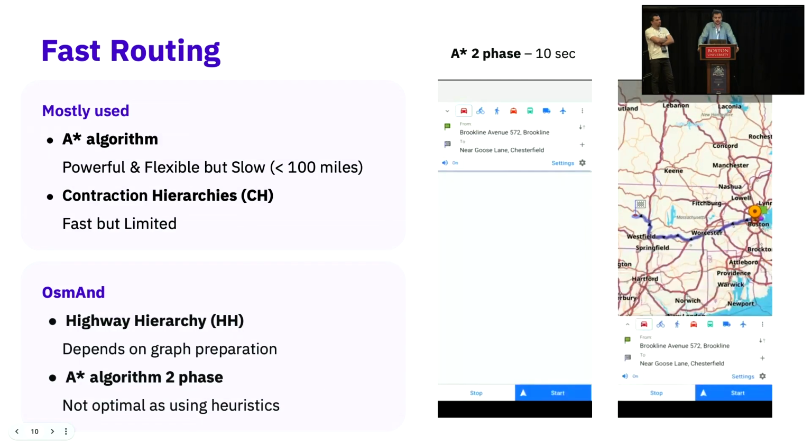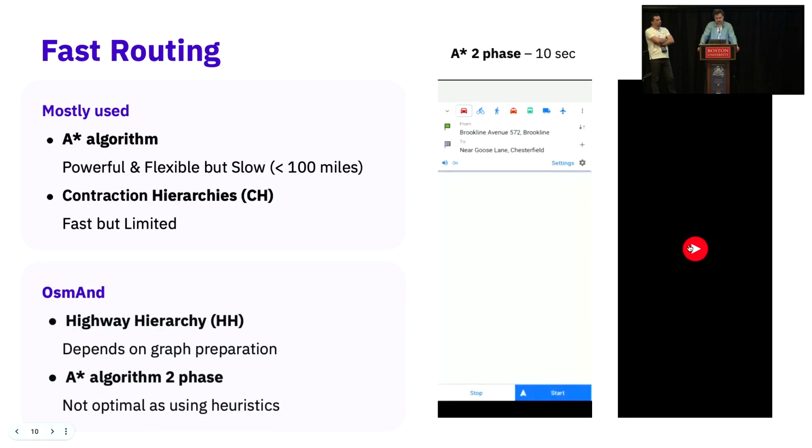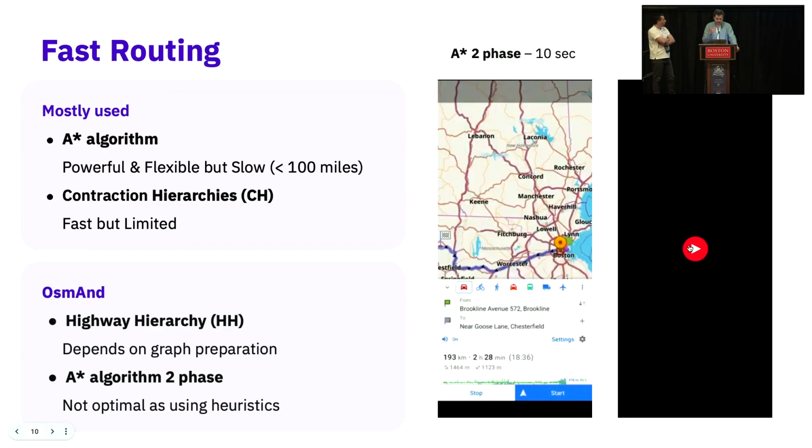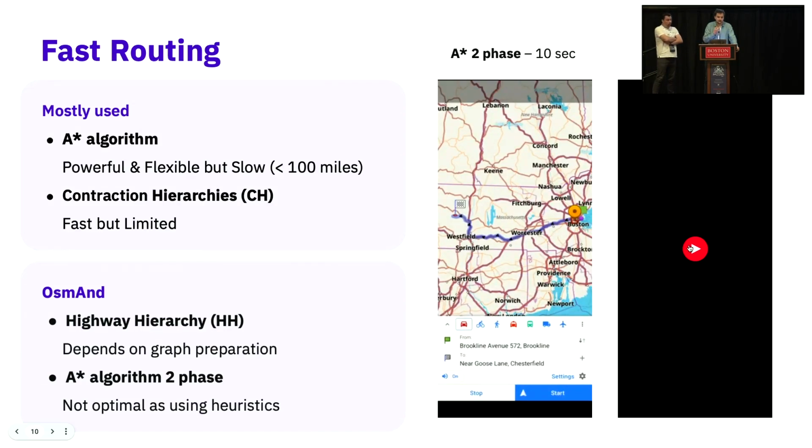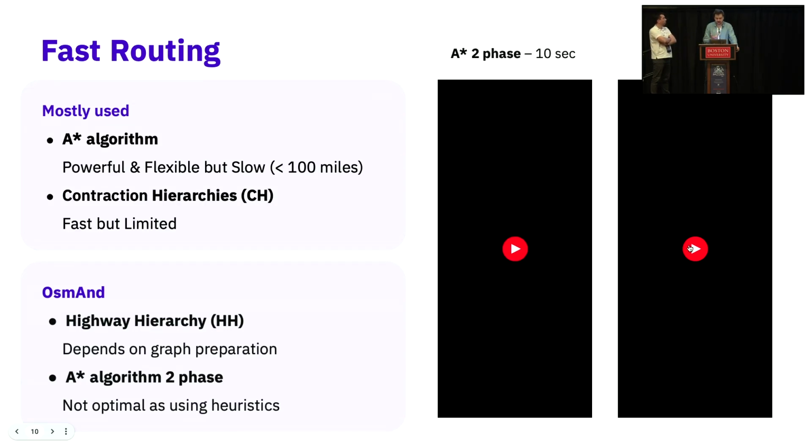So it's 10 times faster than original A-star, but still not what we expected and slower than contraction hierarchy. So we went back to the table and looked at highway hierarchy, developed it, and now it's 4 times faster than the two-phase algorithm, and sometimes 100 times faster than the original A-star algorithm.